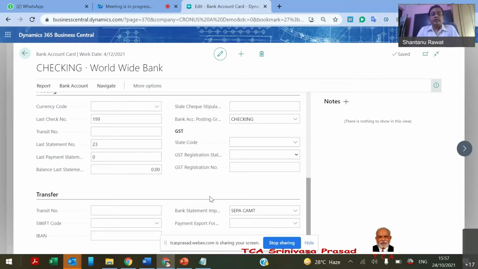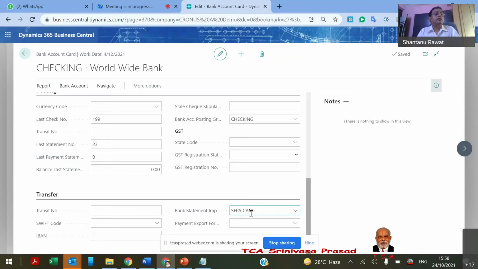And further, internationally, there is a concept of SEPA. In SEPA, two SEPA formats are always active. Whenever they launch a new SEPA format, the previous one stays active for a couple of months so that banks can update. Every bank is supposed to follow that format so that there is standardization of the bank statement. Indian banks delayed that standardization process, but nowadays every bank is following international norms.